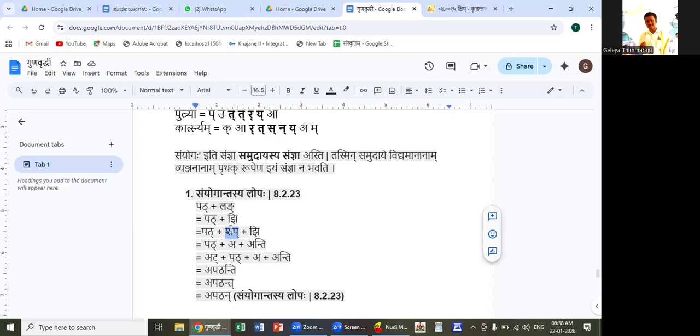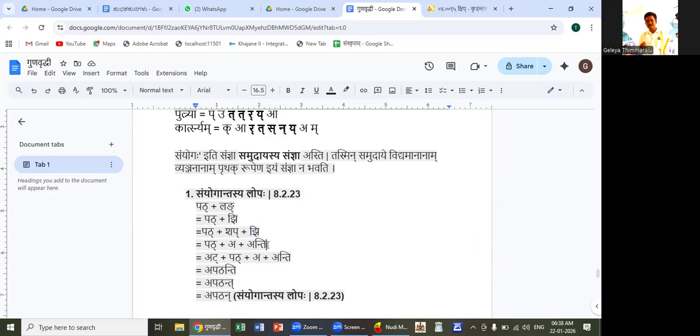Like that, different dhatus from different ganas get different vikarana pratyayas in these sarvadhatuka lakaras. So we get shap since pat is from Bhvadi. Here in shap, shakara and pakara are it, so only a remains. And Jhi will always be converted into anti. Jhi gets converted to anti by the sutra Jhontaha.